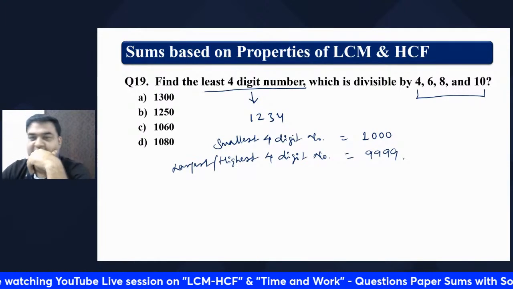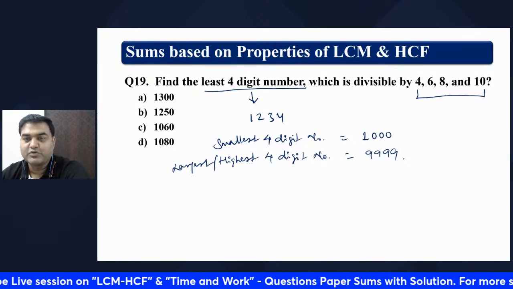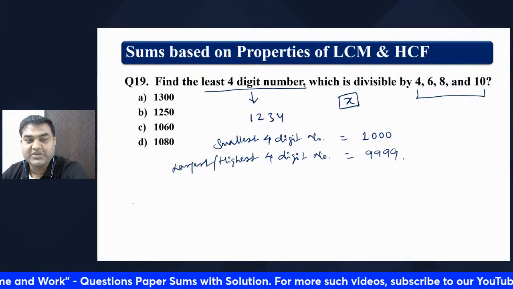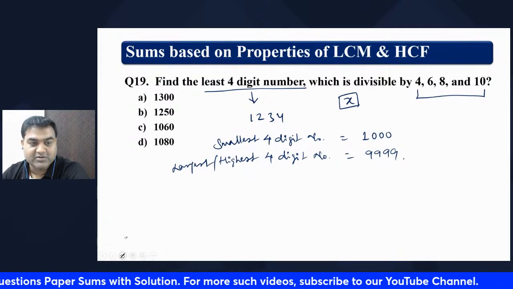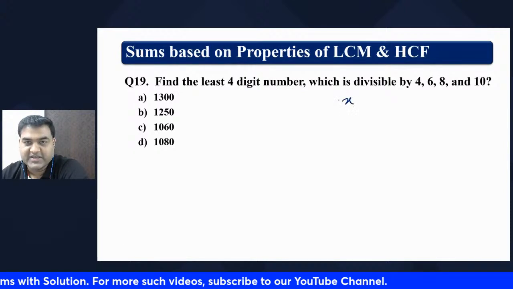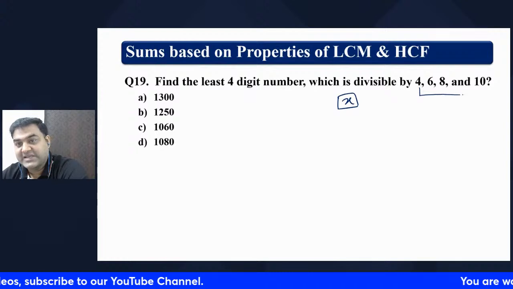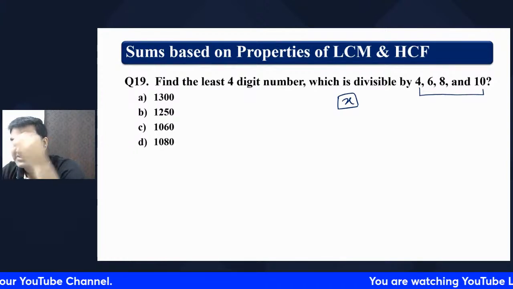Suppose x is the number, x has to be divisible by 4, 6, 8 and 10.